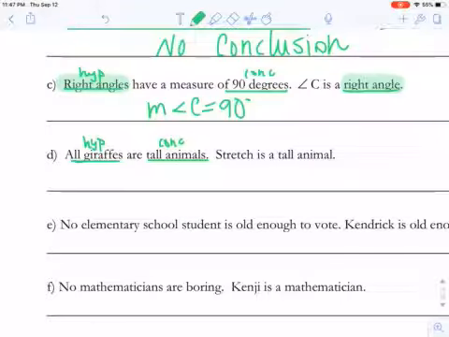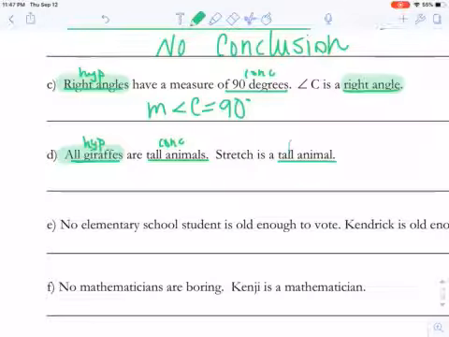So then we look at the specific statement. It says, okay, well, Stretch is a tall animal. Well, did our hypothesis come true? Did it say that Stretch is a giraffe? No, it said Stretch is tall. So can we confidently say, just because Stretch is tall, he's definitely a giraffe? Well, not necessarily. There are other tall animals. Elephants are tall, right? We could have other tall animals here.